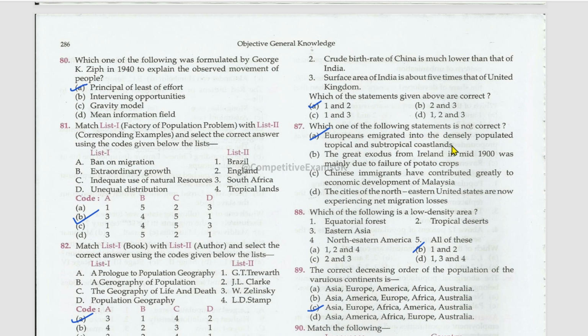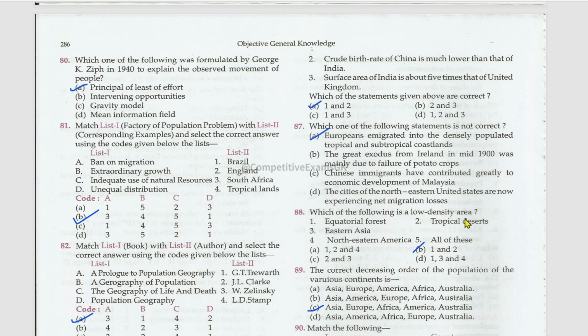Europeans immigrated into the densely populated tropical and subtropical coastlands? No, false. The great exodus from Ireland in the mid-1800s was mainly due to failure of potato crops? True. Chinese immigrants have contributed greatly to economic development of Malaysia? Right. The cities of the northeastern United States are now experiencing net migration losses? True. A is the incorrect statement.